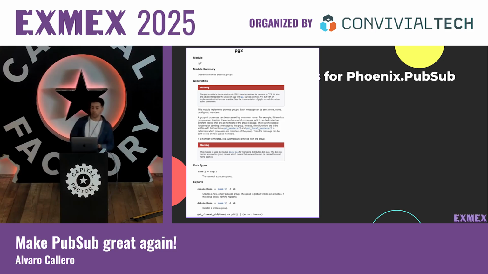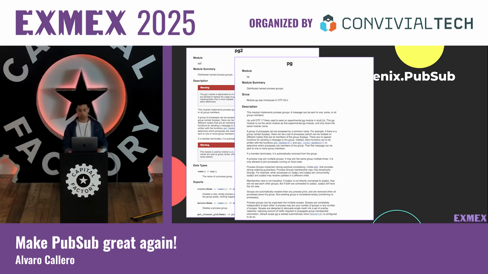So by the end of the day, Phoenix PubSub will take that module and wrap the functionality to add the necessary logic to broadcast the messages. This is the PG module. This is the last version because starting from OTP, PG2 was deprecated and was removed from OTP 24, so the last version is the PG module.